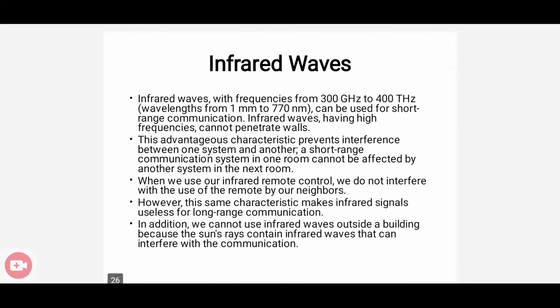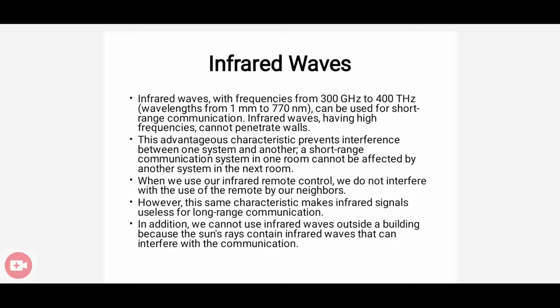Next, we have infrared waves. Actually, the infrared waves frequency range is between 300 gigahertz and 400 terahertz. It's a high frequency range, but it's used for short range communication, not for long distance communication. Also, it cannot penetrate walls, but it can be used in a remote control mechanism. We do not interfere with the use of the remote by our neighbors. So the infrared signals are used for short range communication, not for long range communication. Also, it cannot penetrate the wall, and it is very